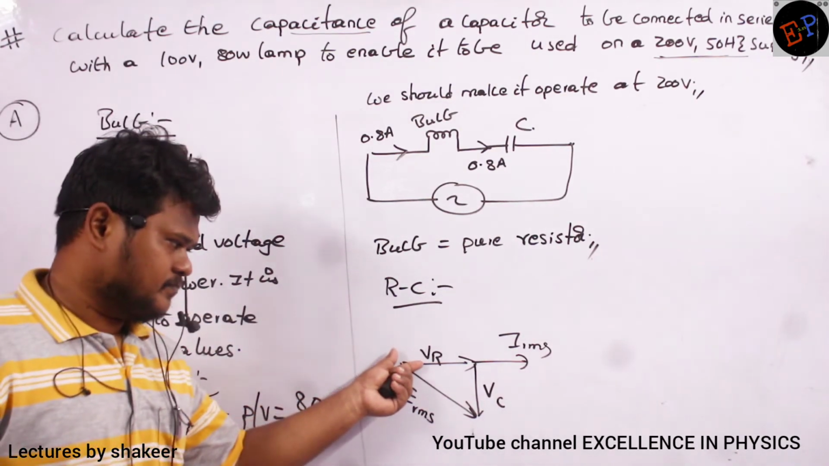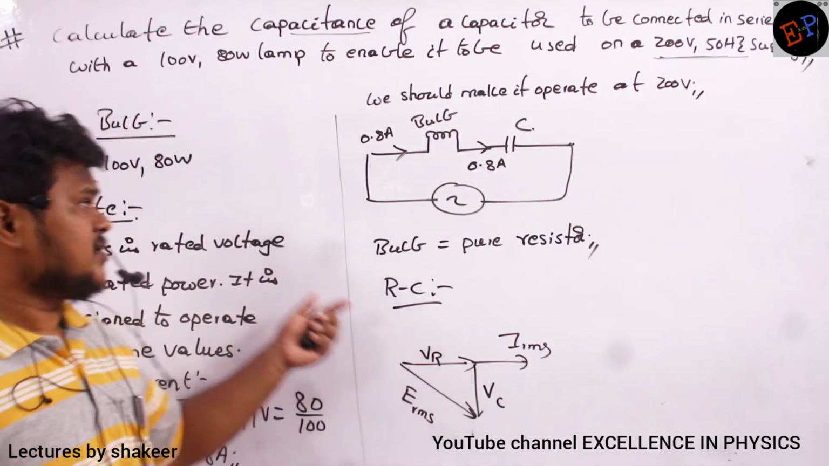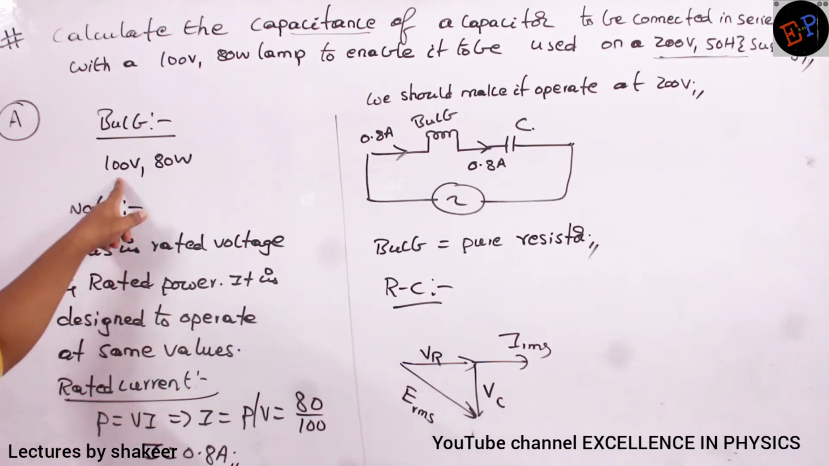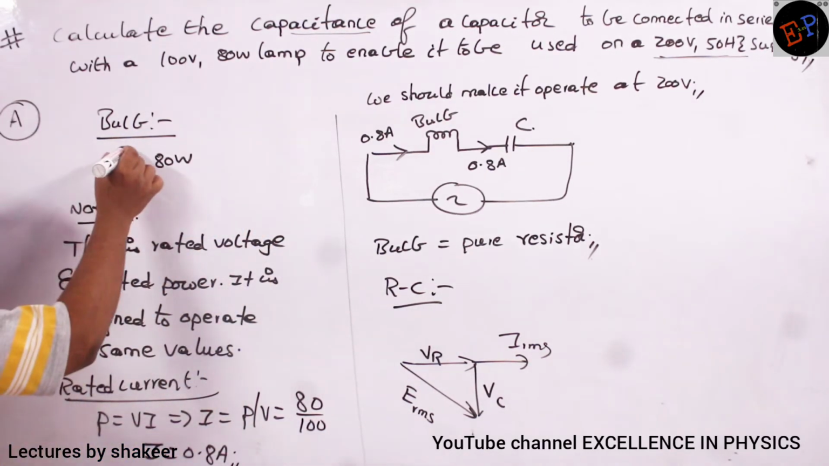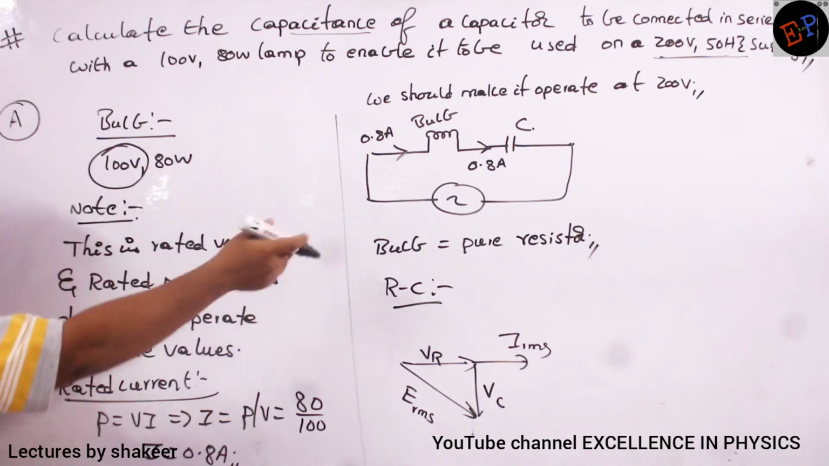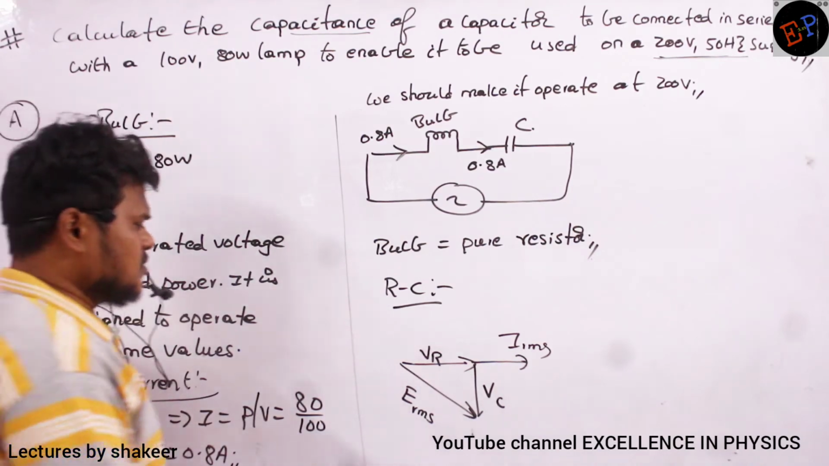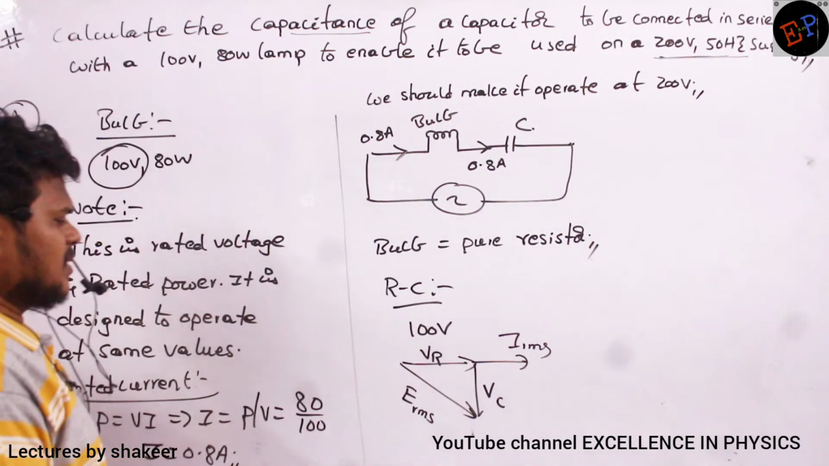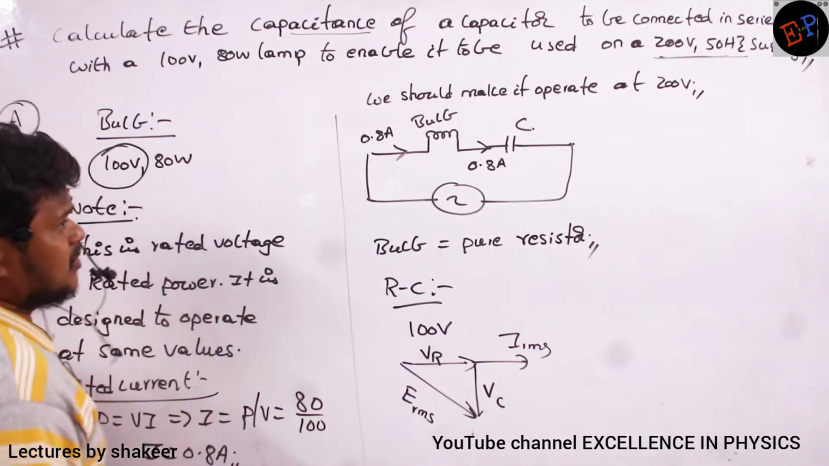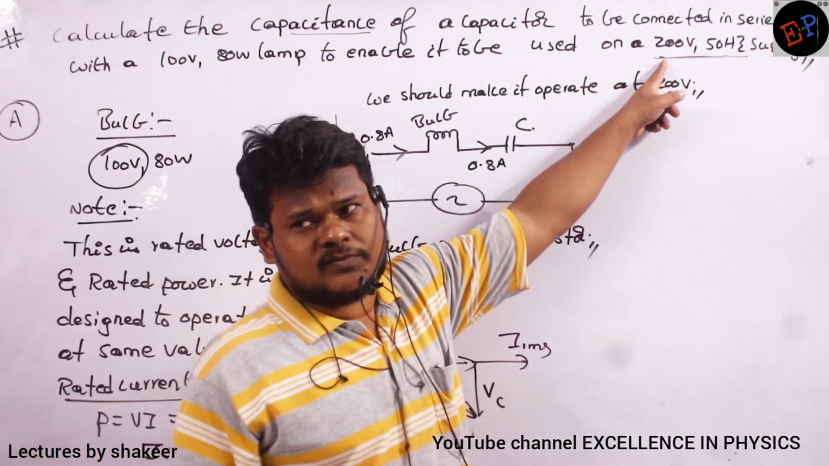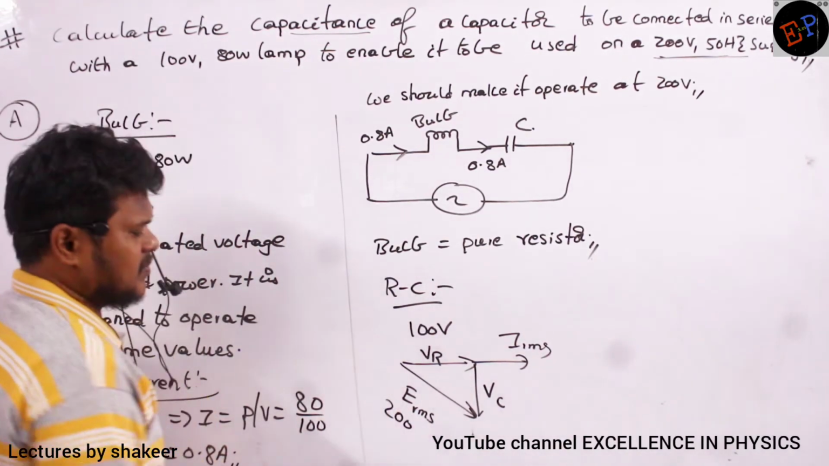Now what is VR? The voltage drop across the resistor. Here the resistor is nothing but the bulb. So the bulb should consume only 100 volts. The supply voltage may be anything, but it should consume only 100 volts. So the VR value is 100 volts. Clear? And ERMS is how much? 200, because we are making it operate at 200. So the supply voltage is definitely 200.